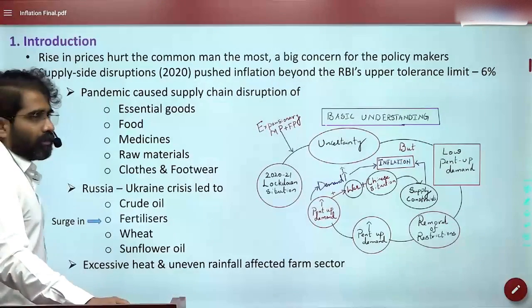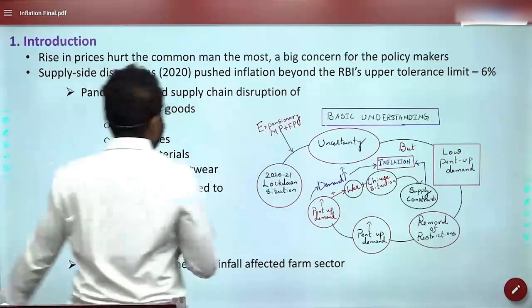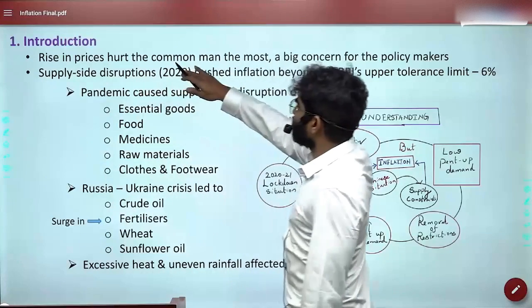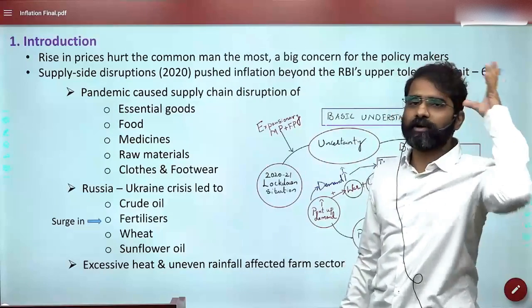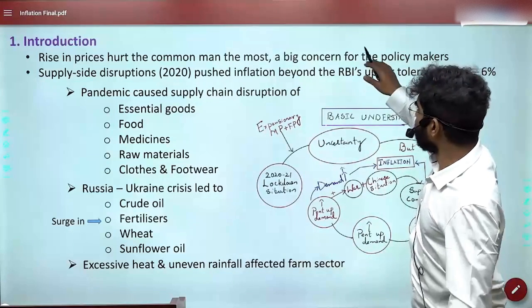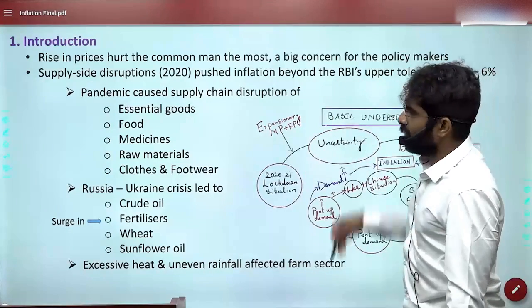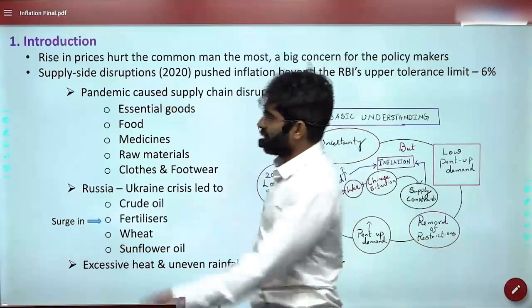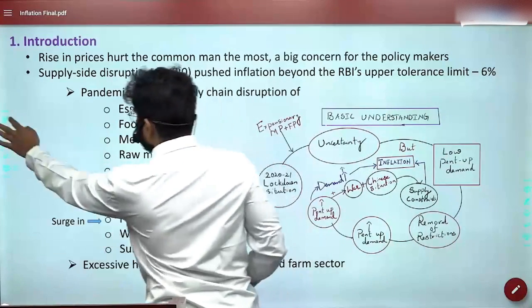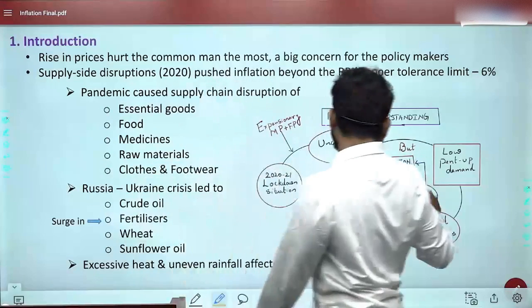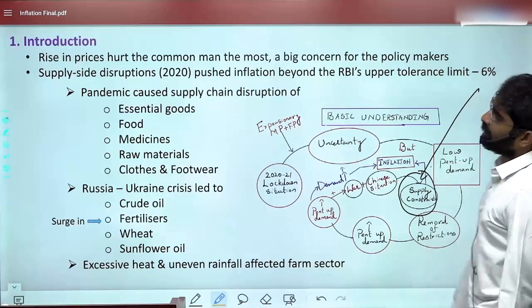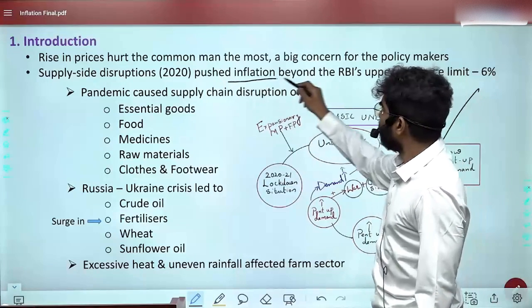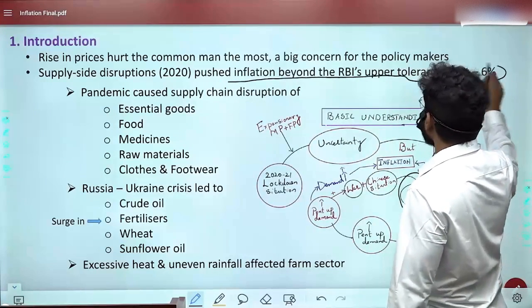So here, the economic survey talks about this. Rise in prices hurts the common man. Inflation is dangerous because it will reduce the purchasing power of the common man, and that is the biggest concern for policy makers. Mainly the supply side disruptions, as we have talked about, pushed inflation beyond RBI's upper tolerance.